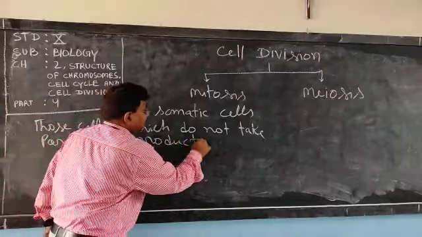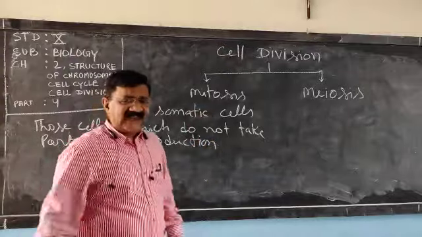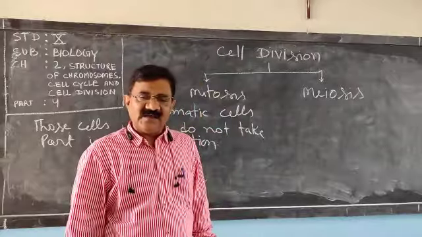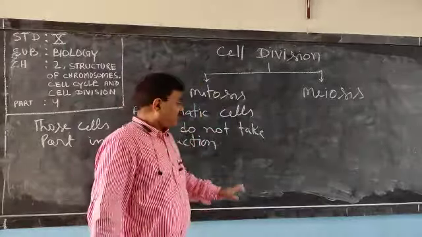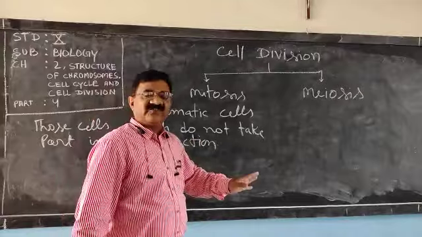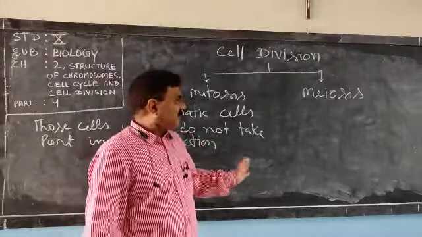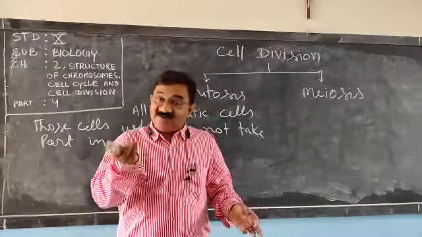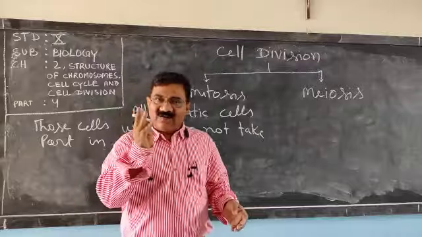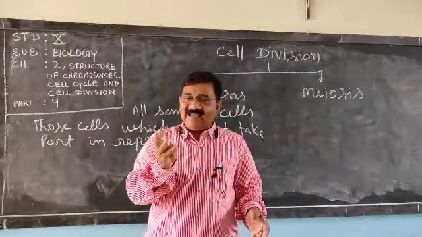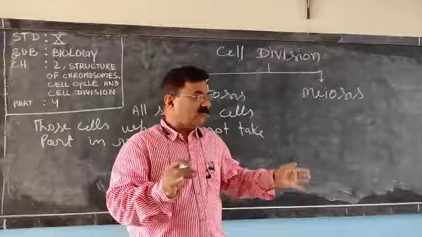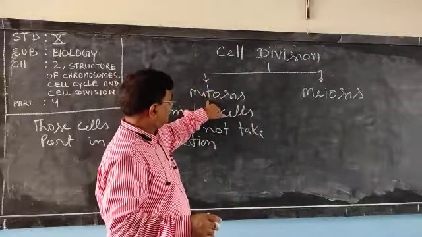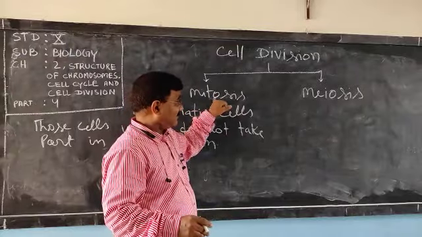Try to understand it. Mitosis cell division takes place in the somatic cell or vegetative cell. It means those cells which do not take part in reproduction. Other than reproduction, 1G and 2R work is done. 1G means growth and 2R means replacement and repair. And there the method of cell division is mitosis.